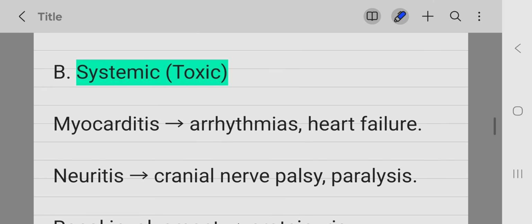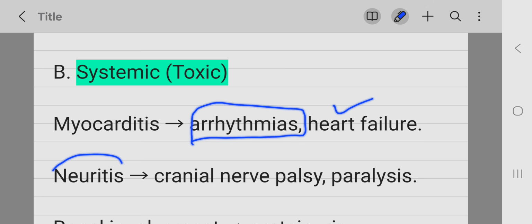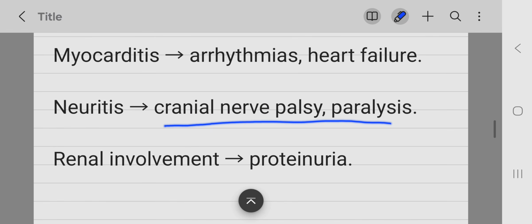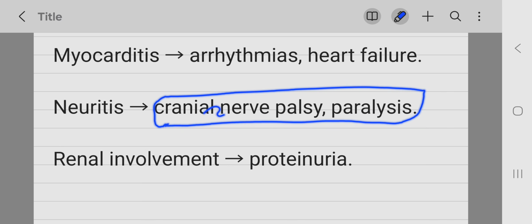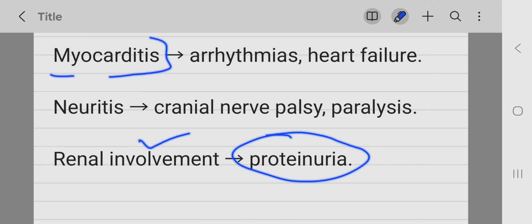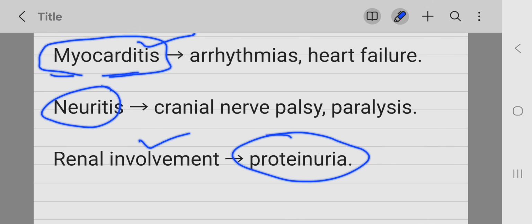Systemic features. Due to toxin production that is absorbed systemically, it can lead to myocarditis, arrhythmias and heart failure. It can also cause neuritis, leading to peripheral neuropathy, and can also lead to paralysis. It can involve the kidneys and lead to proteinuria, but these two things are very important, and especially myocarditis can lead to death.